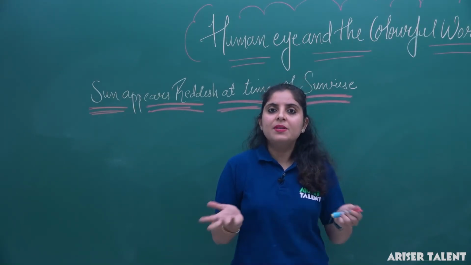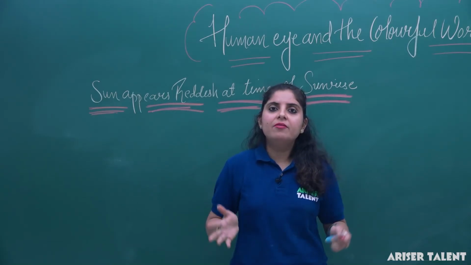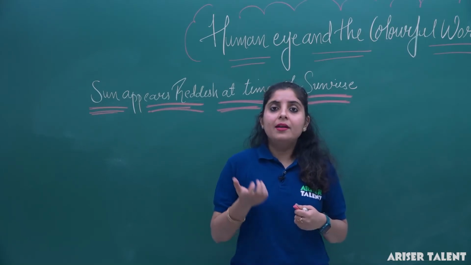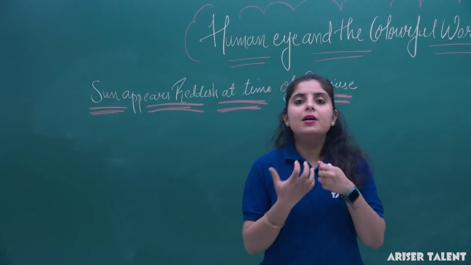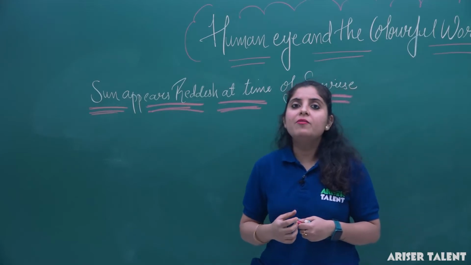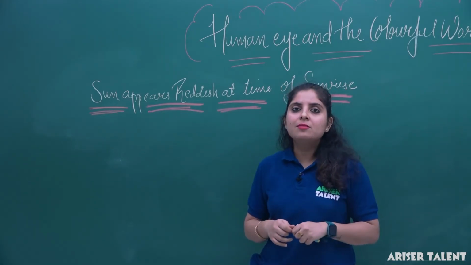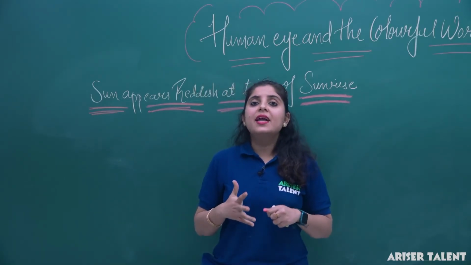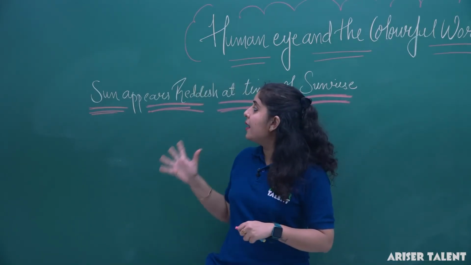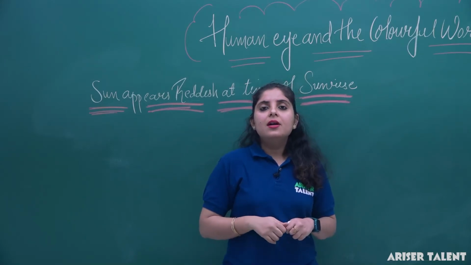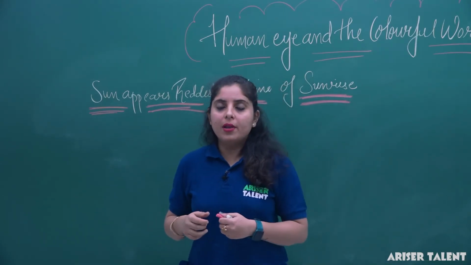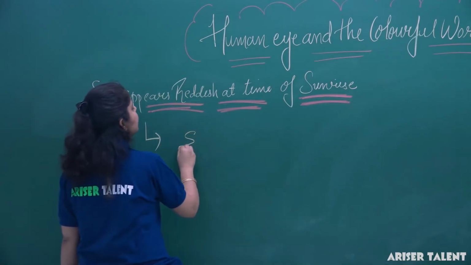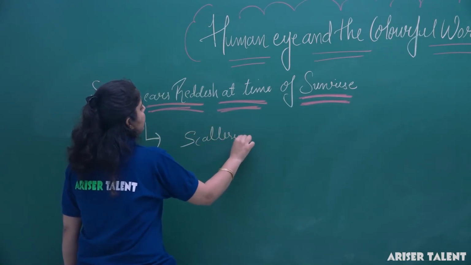This light is scattered everywhere, so you cannot observe that color in your eye. So what color is left behind? The color left behind is red, which has a very large wavelength. Whenever light passes through these particles, scattering takes place, and you will see the sun as reddish instead of blue. So the reason the sun appears reddish at the time of sunrise is scattering.